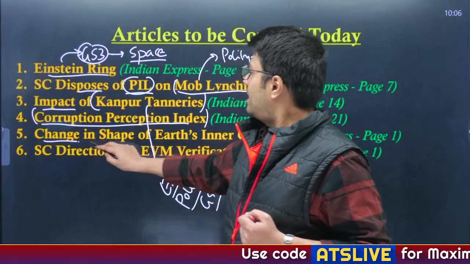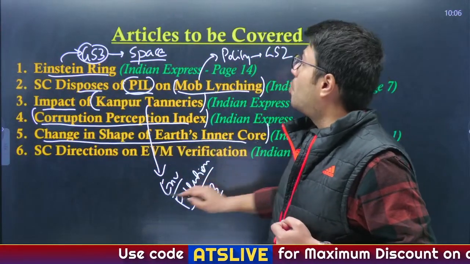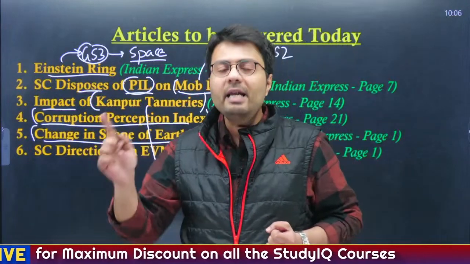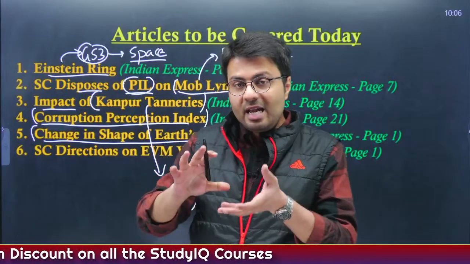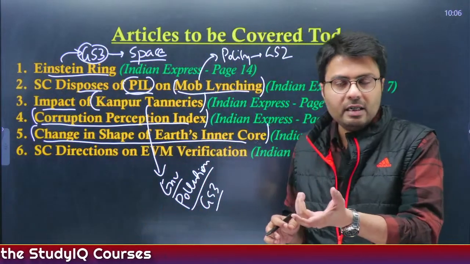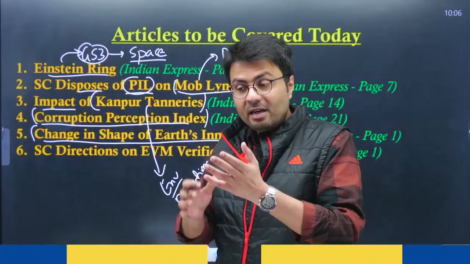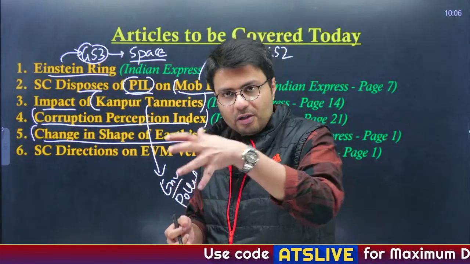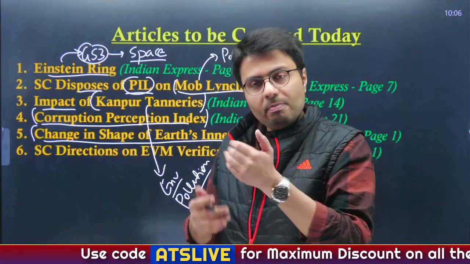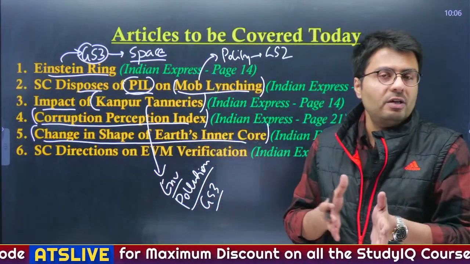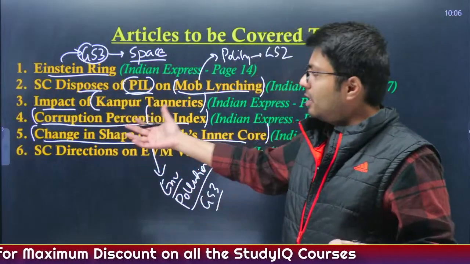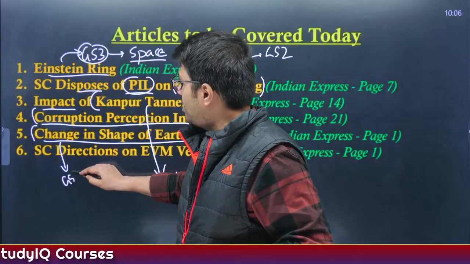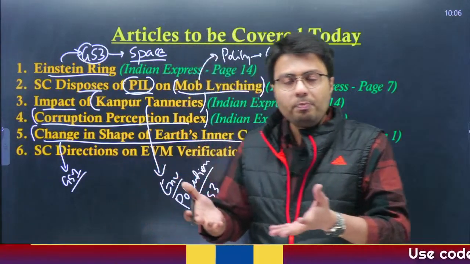Then we'll be understanding change in shape of Earth's inner core. Now, there was this study which has been published in Reuters and now again in Indian Express. This highlights that Earth's inner core, which is actually a solid core, is expected to have changed shape, and because of that, the movement of Earth's liquid or outer core may also change, and that can lead to changes in Earth's magnetic field. Now, such kind of an article which belongs to GS paper 1, that is geography syllabus, are rather not so present in the newspaper.